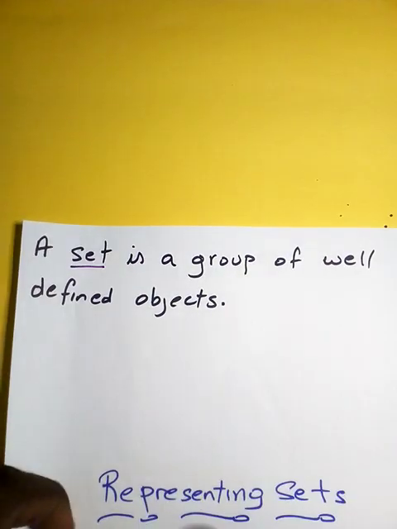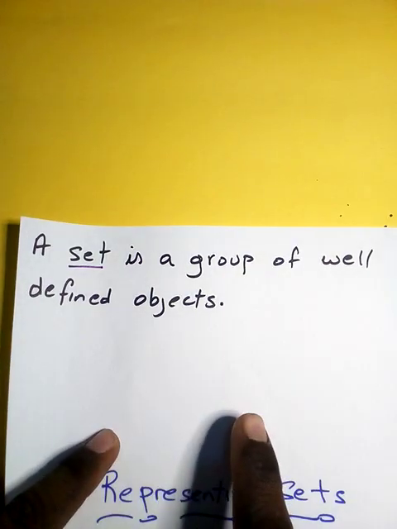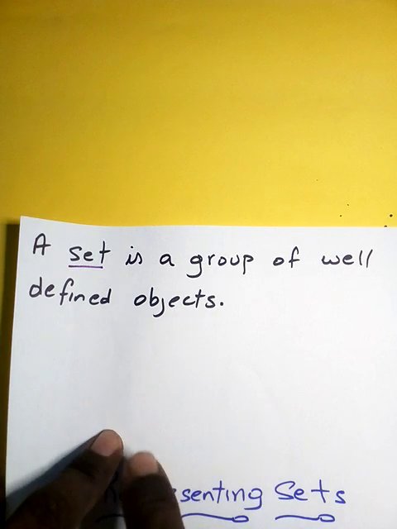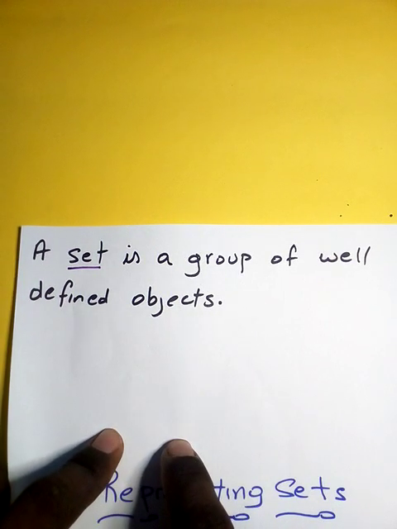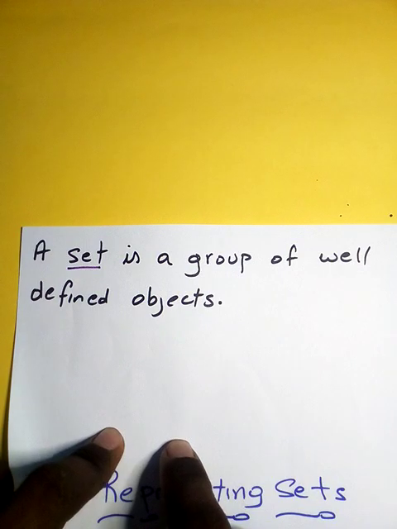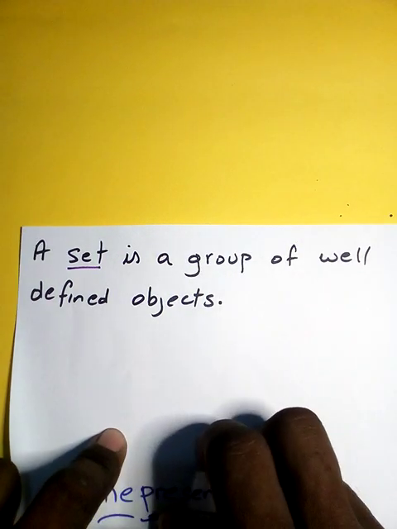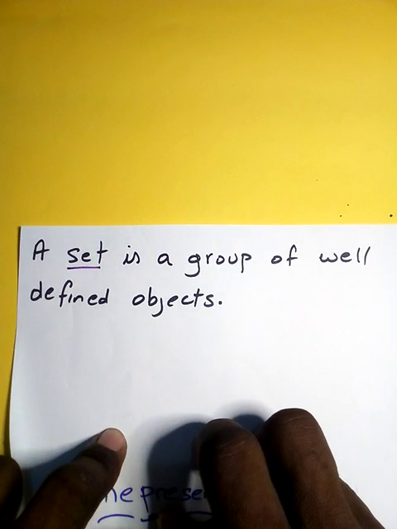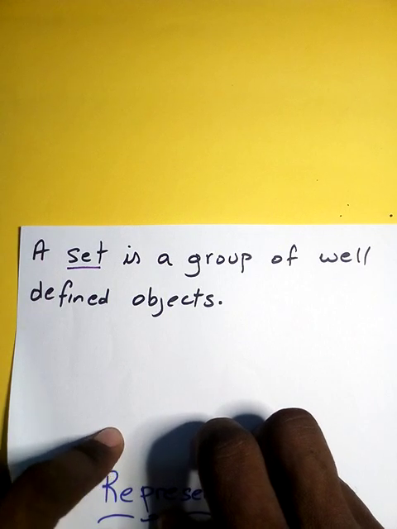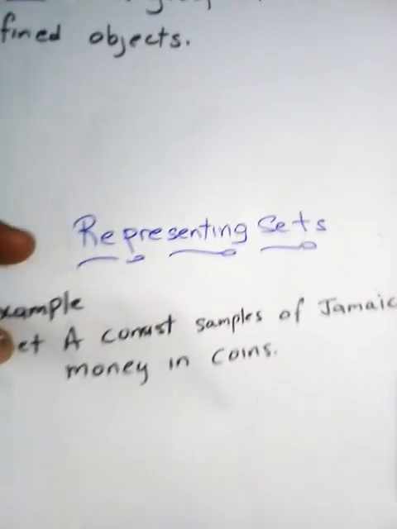Okay. So a set is a group of well-defined objects, right? So you can create your own set based on objects. Anything that has the same characteristics, one word that can be used to describe all of them is that we can group them and call them sets. All right. Now let's learn how to represent sets.